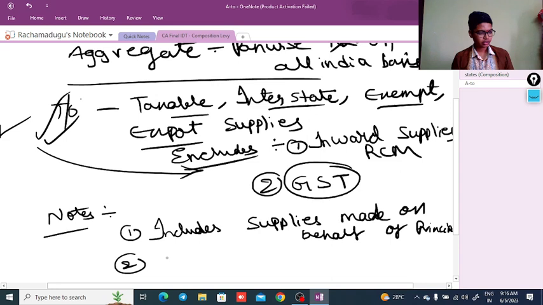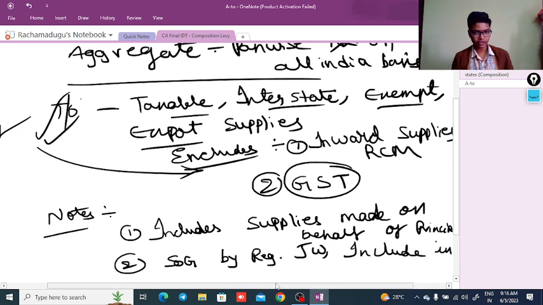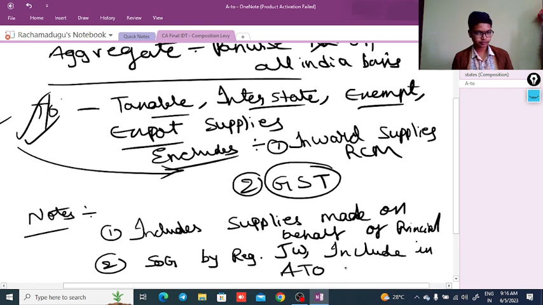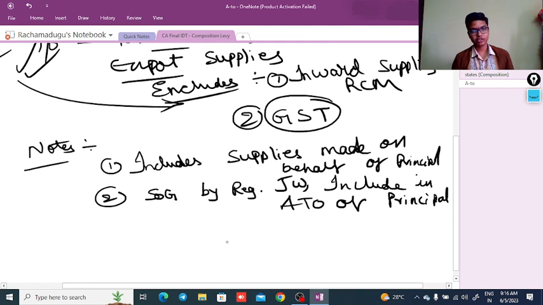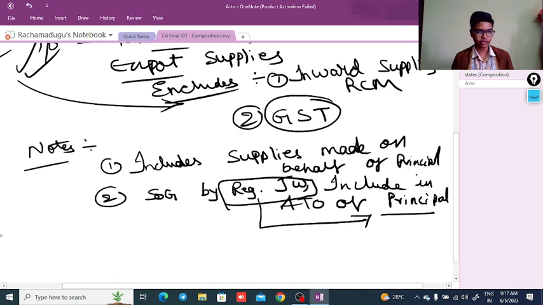Second, supply of goods by a registered job worker is included in the aggregate turnover of the principal. Even though the goods are supplied through a registered job worker, it is included in the aggregate turnover of the principal.